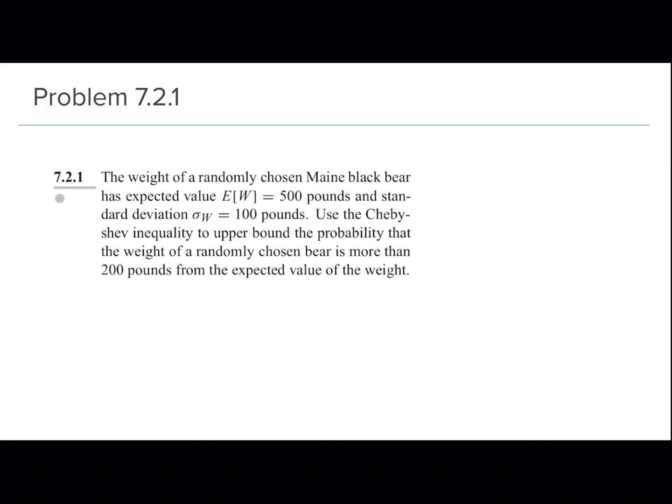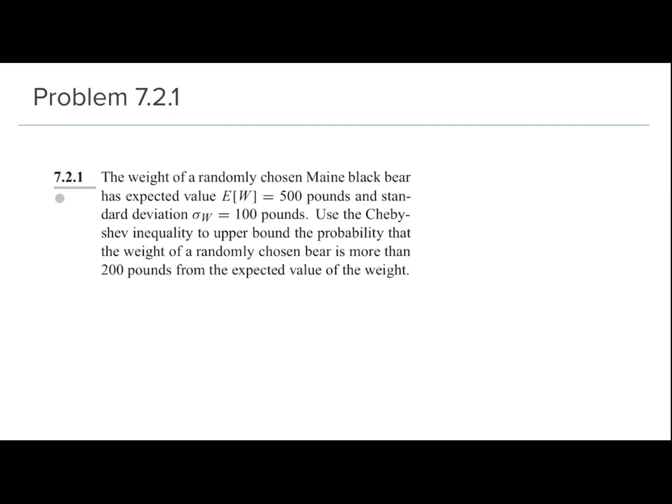Right, so let's start with the next problem, which is problem 7.2.1. And the question says the weight of a randomly chosen main black bear has expected value E of W equal to 500 pounds and standard deviation sigma W equal to 100 pounds. Use the Chebyshev inequality to upper bound the probability that the weight of a randomly chosen bear is more than 200 pounds from the expected value of the weight.